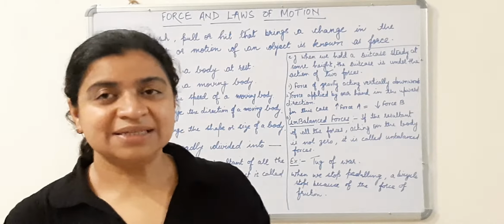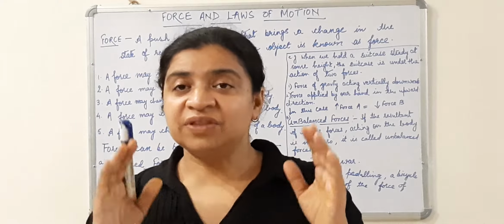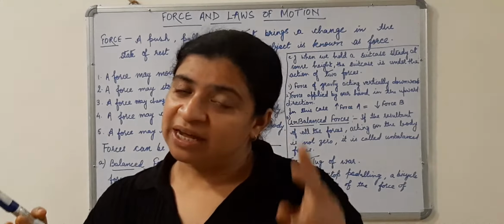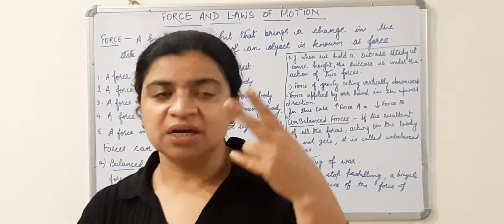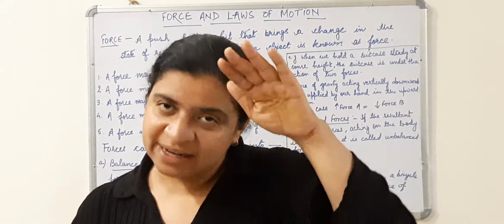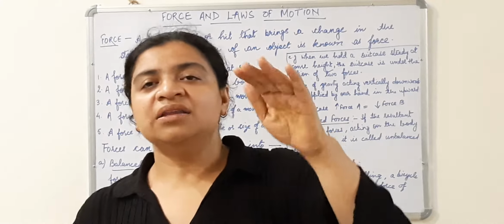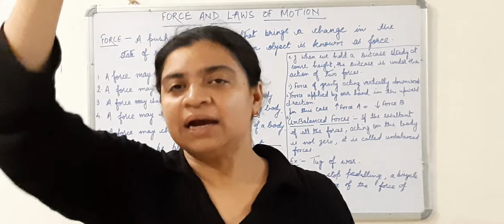So in this case, there are two forces acting on the body. If the resultant of all the forces, in this case, how many forces are there? Two forces. What are they? Force of gravity, which is acting vertically downwards, and the force which we are applying through our hands, which is acting vertically upward.